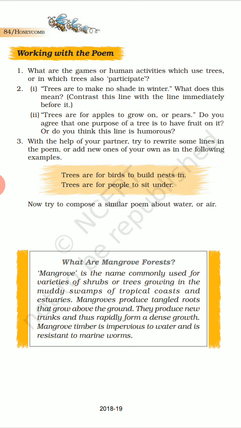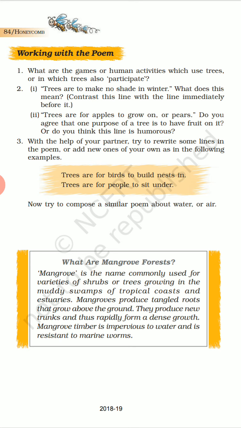And now here is another question, do you think this line is humorous? No. This line is not humorous, as apples and pears are most common fruits, and so the poet used these two fruits' names. Got it? There are many fruits. He is actually talking about the common fruits. But he cannot mention all the fruits' names in the poem, right? So he mentioned just these two common fruits, apples and pears, which means trees are to grow, or to bear fruits.